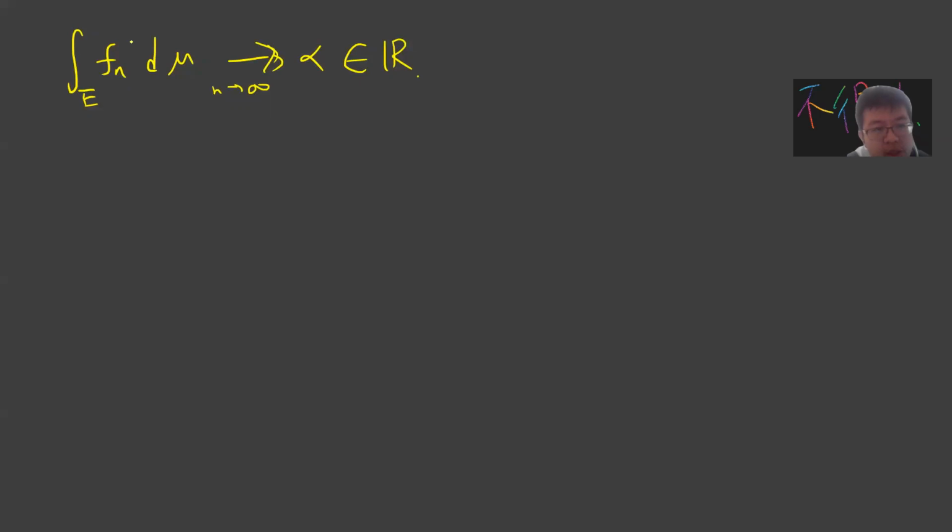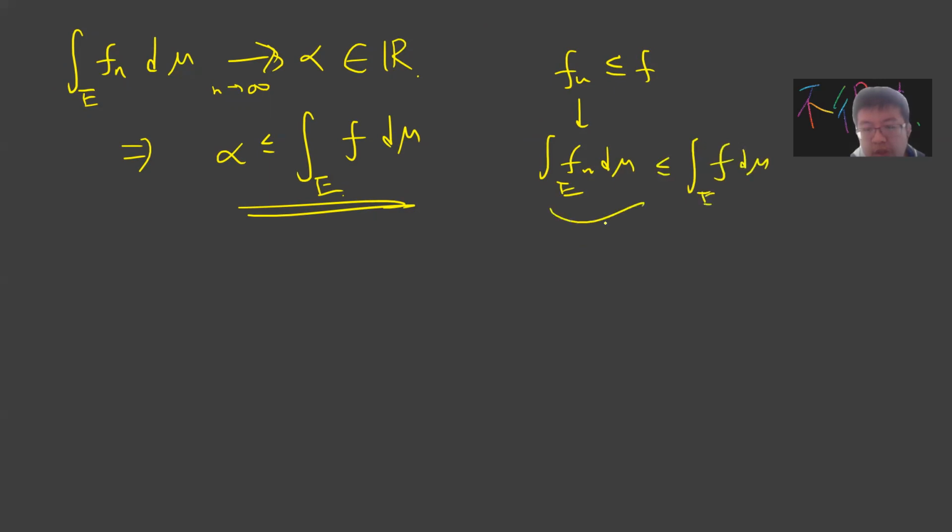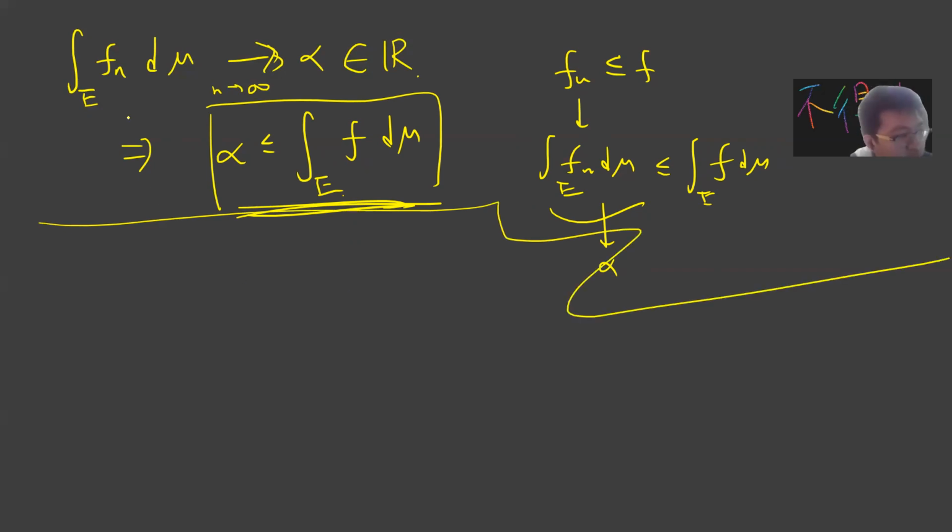Since f_n is increasing, if you take the limit n to infinity, you can prove that alpha is less than or equal to the integral of f d mu over E. This is almost trivial, because f_n is less than or equal to f, so the integral of f_n d mu over E is less than or equal to the integral of f d mu over E. Taking n to infinity, the left side becomes alpha, so alpha is less than or equal to this. This is one direction, and it follows almost trivially.